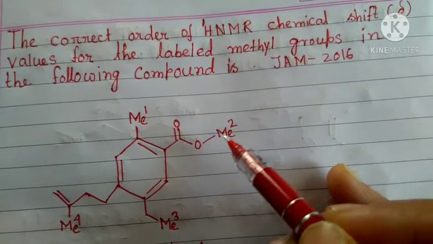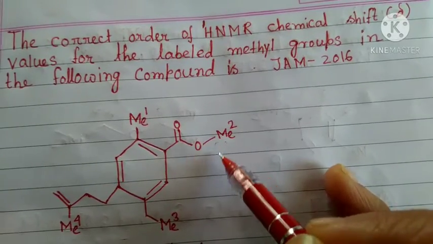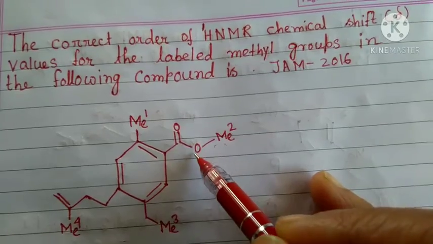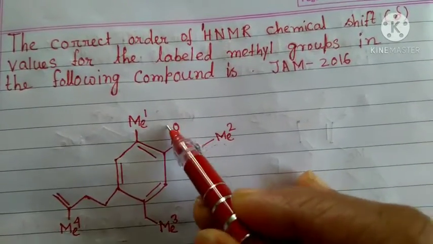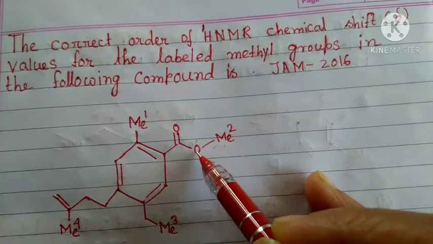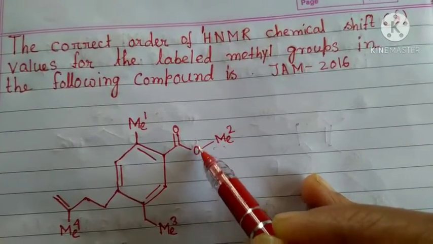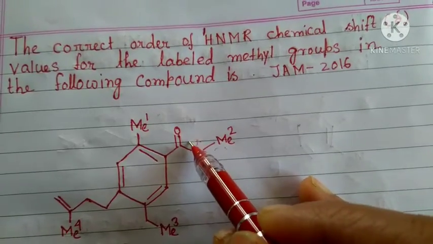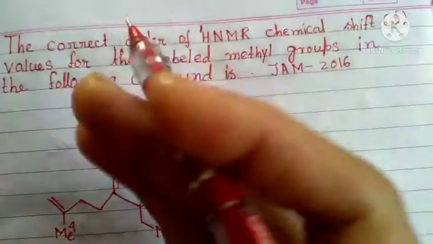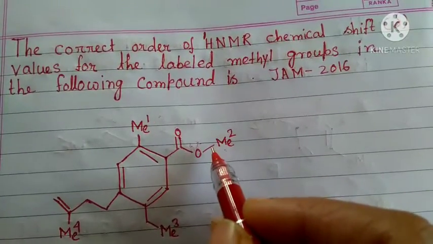So here it is the most in the de-shielded zone, because this oxygen is directly attached to the more electronegative atom like oxygen, and also it is in resonance with this, so it will try to withdraw all the electrons from these bonds.